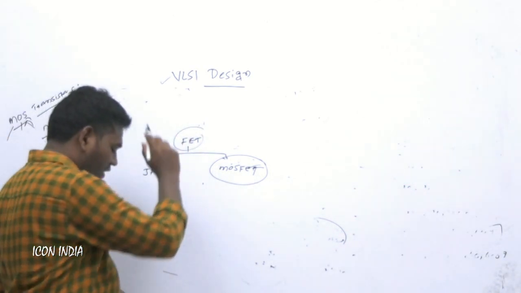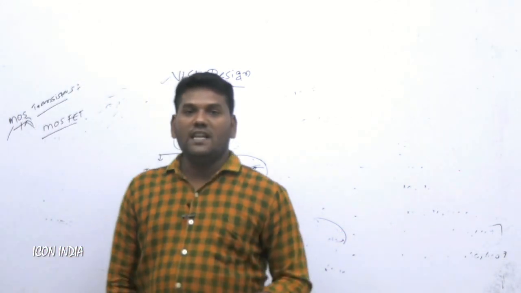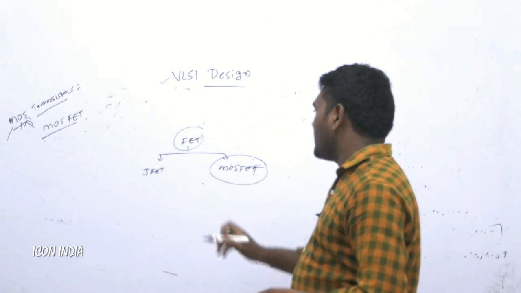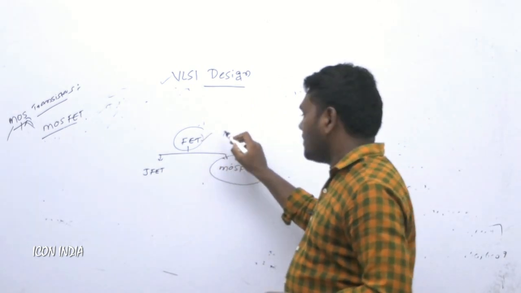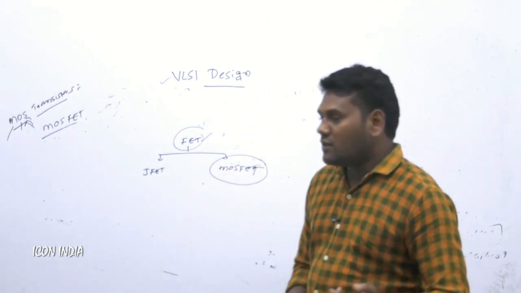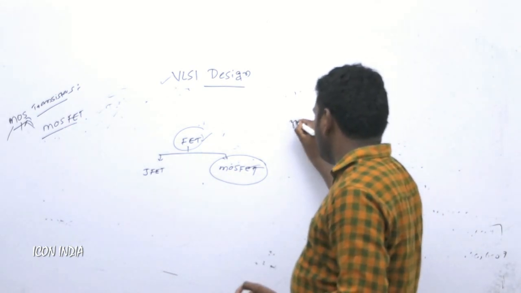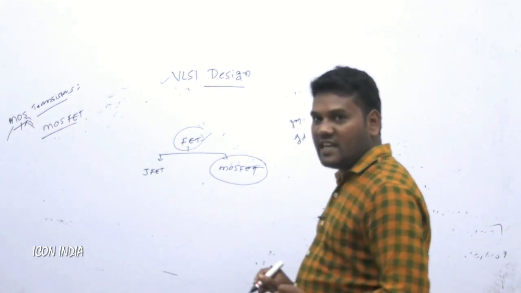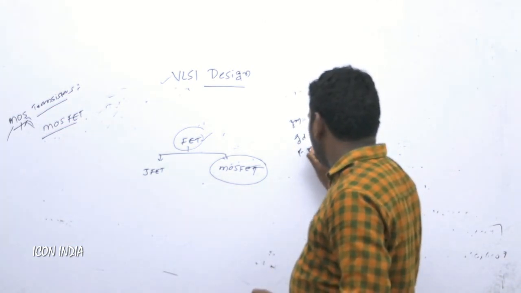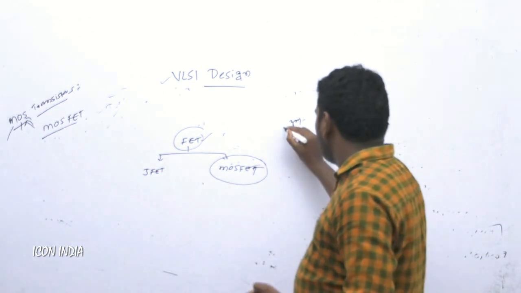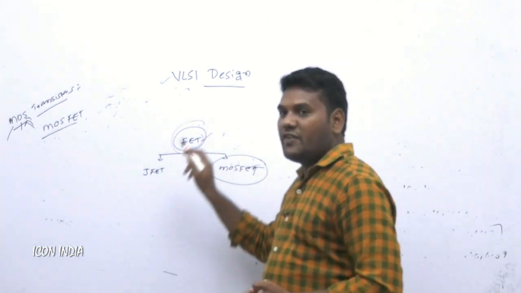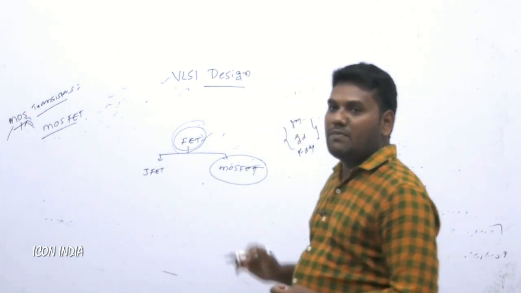What is the meaning of FET? Field effect transistor: whenever an electric field is applied to the transistor, some parameters will change. What are those parameters? The transconductance GM, the conductance GD, and the figure of merit all change. So we use FET applications in every fabrication process.